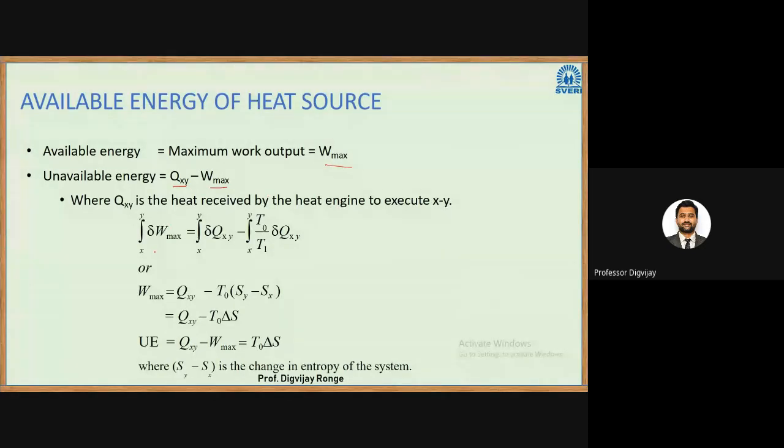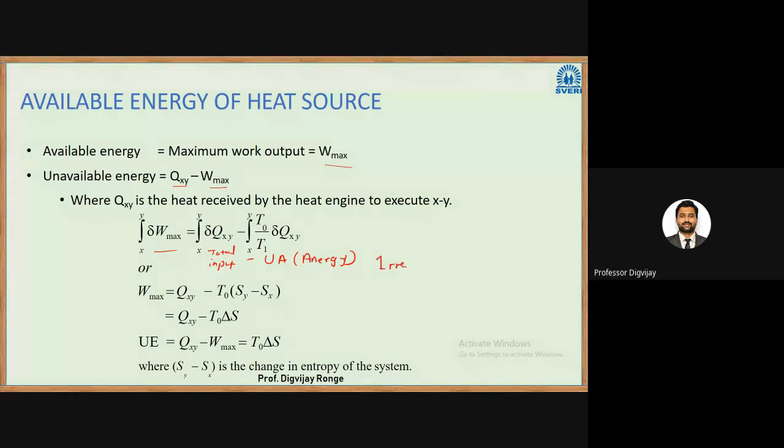If you want to calculate the W max, this will be your total input minus unavailable energy, or in short, it is also called exergy. W max we can say is the heat input minus T delta S. So we have seen this.